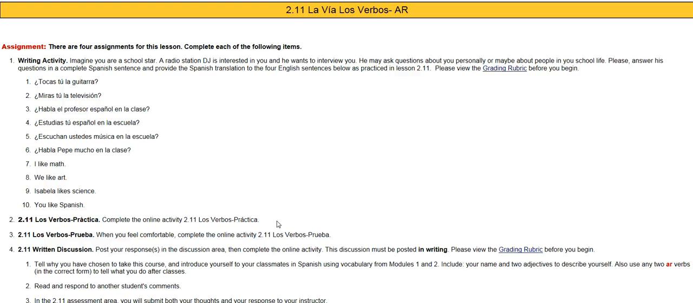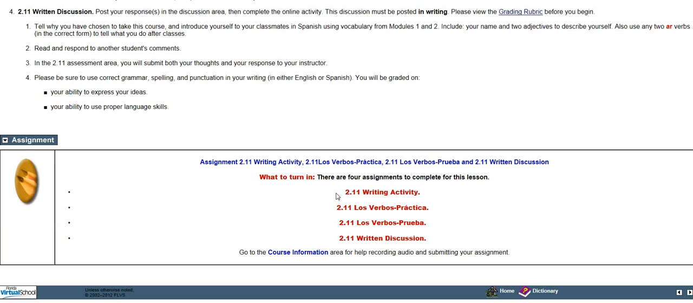Okay, now we're going to look at the 2.11 AR verb assessment. Now that you've practiced, you've watched the other videos, and you know what to do, let's look at this assessment. So let's look at the bottom here. This is so important. There's 4 activities about it, or 4 assessments with it.